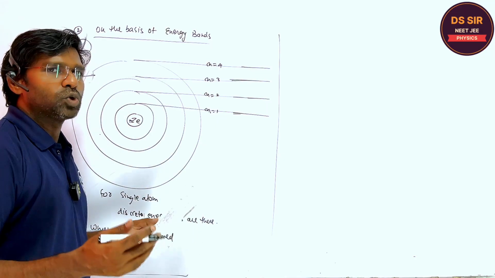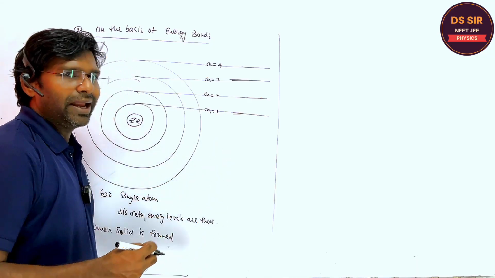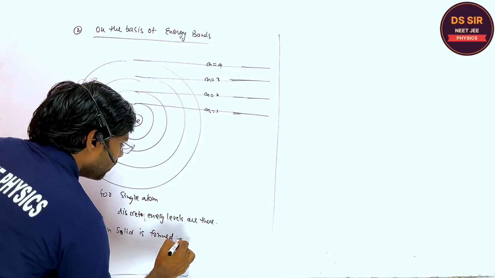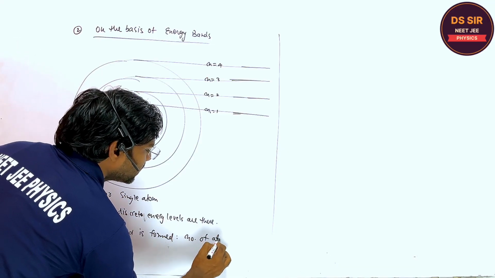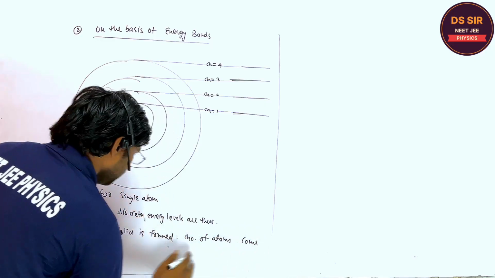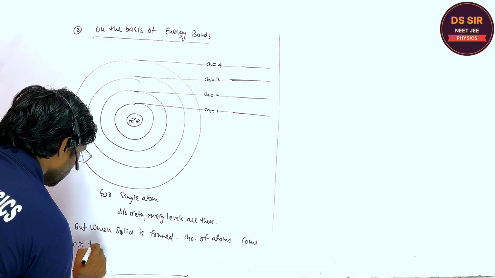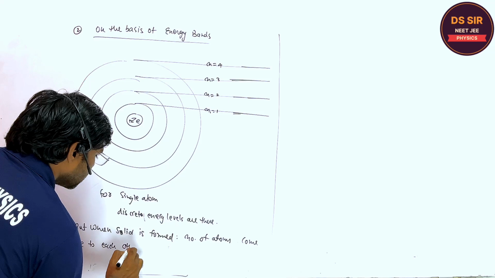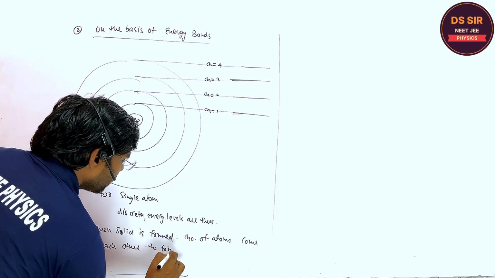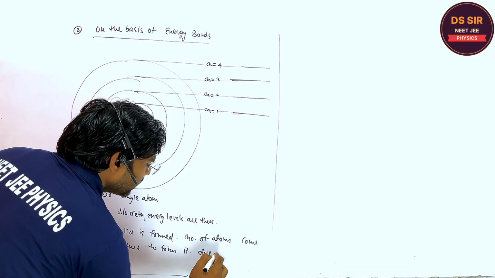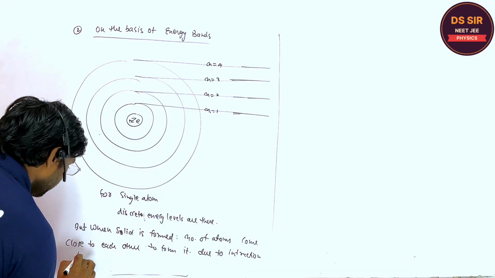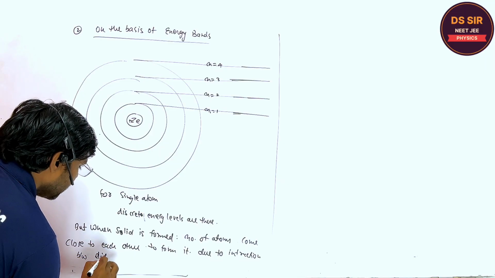When the solid is formed by joining the atoms, a number of atoms come close to each other to form the solid. So due to interaction between different energy levels,